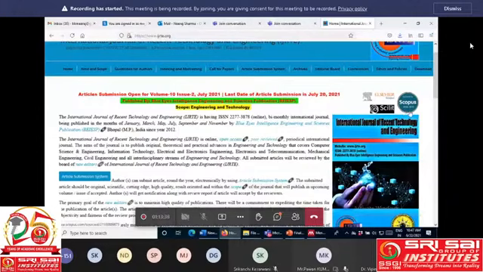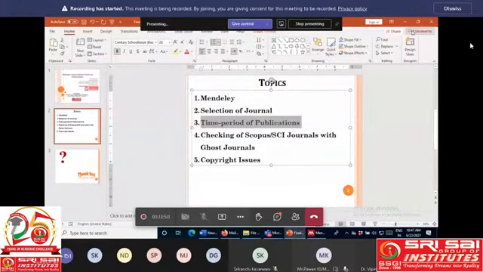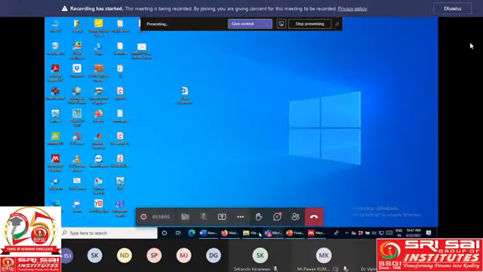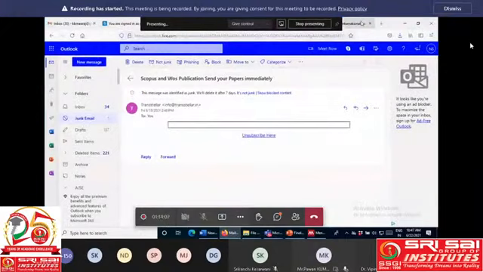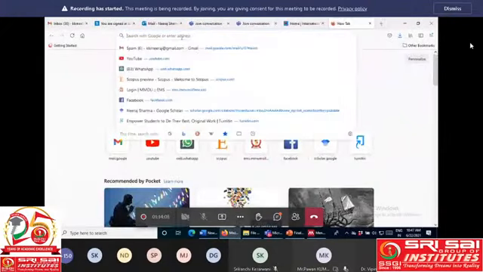Okay, this is Transtellar. So I am writing here Scopus, you please check. You simply write the website of Scopus. I'm checking the sources. Once it is opened, I will show you. Here is one option, sources.